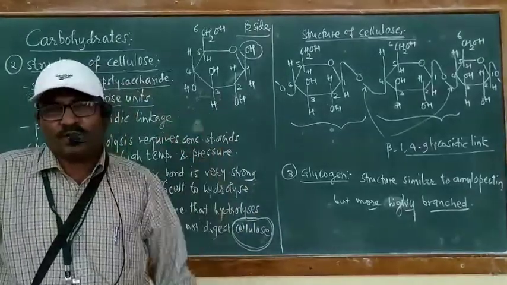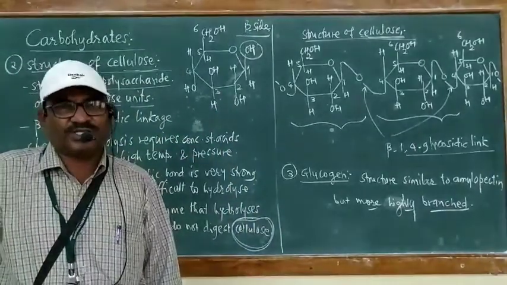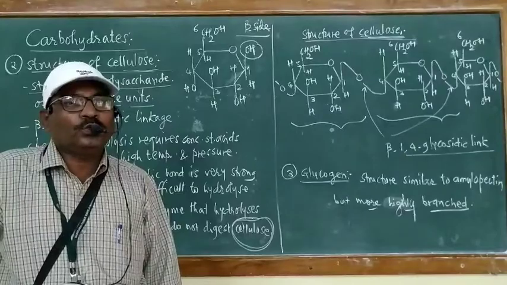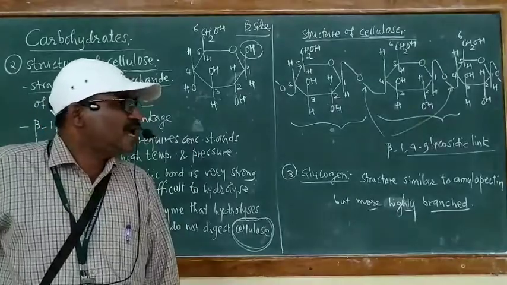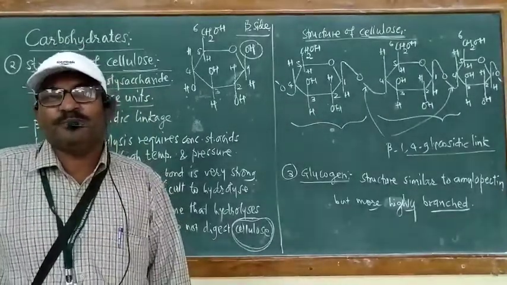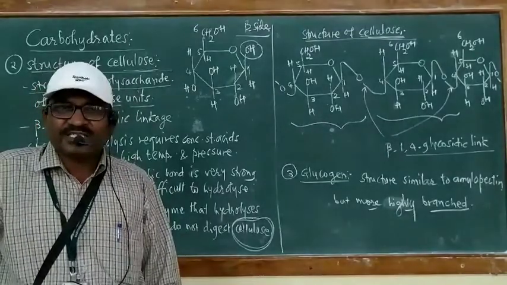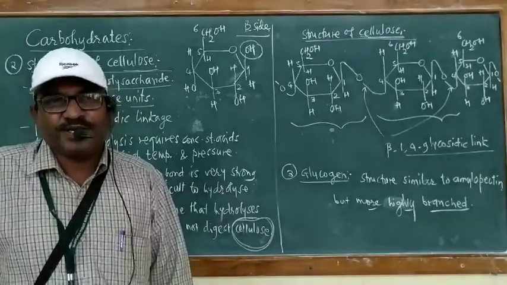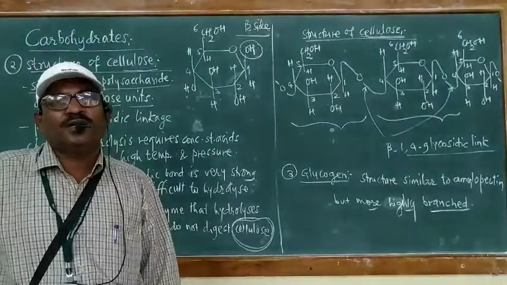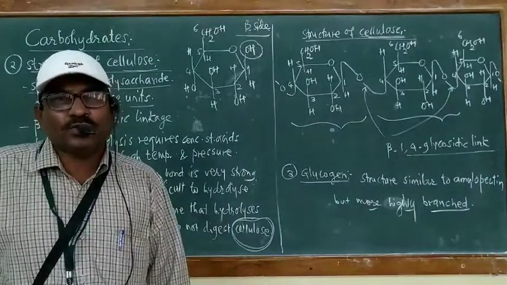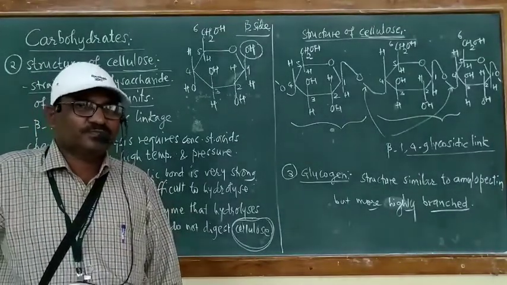By combination of a large number of such glycosidic linkages, a straight chain or linear chain polymer, that is the polysaccharide cellulose, is formed.